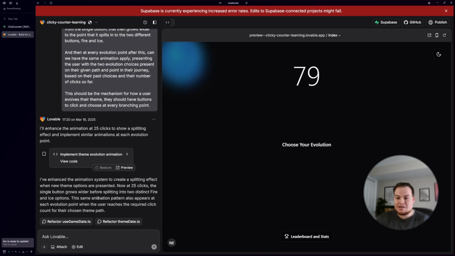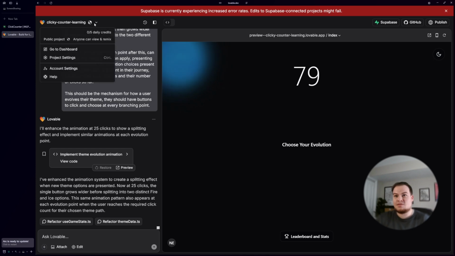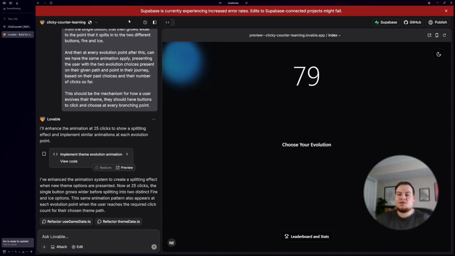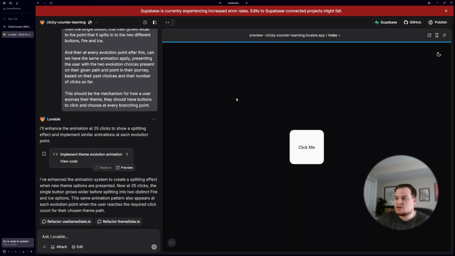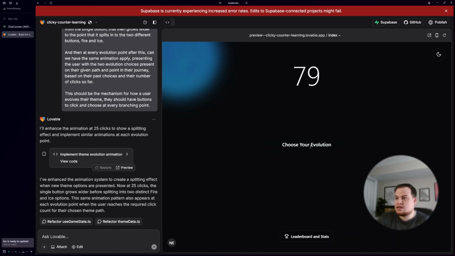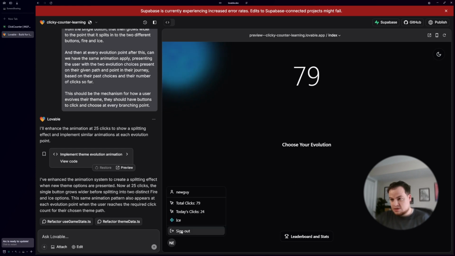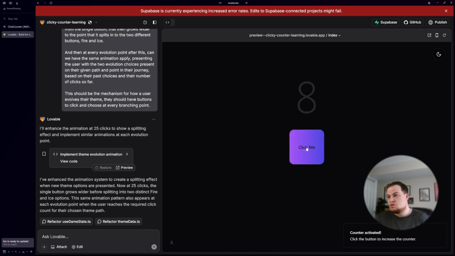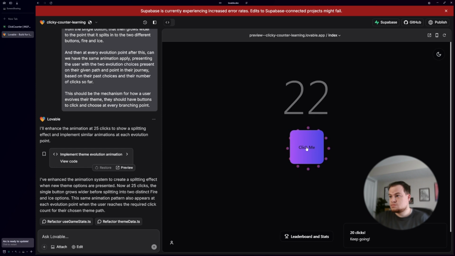We didn't do any refactoring today. I feel like messages went quick. We ran out of them much quicker today than normal. But let's give a refresh here because it's looking a little weird. I like what I see for a moment in terms of the way it feels that it was splitting for us, but it looks like we're in a buggy state, maybe because we hit that 50 and we didn't get to choose. So I'd really love to maybe just sign out and try this from a user account that's not logged in.